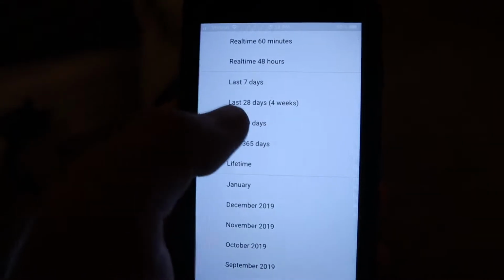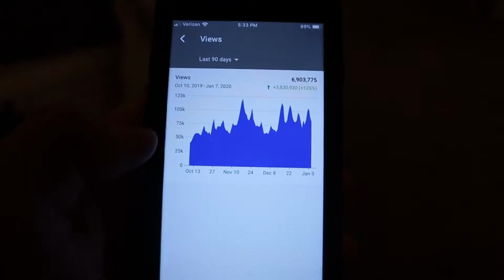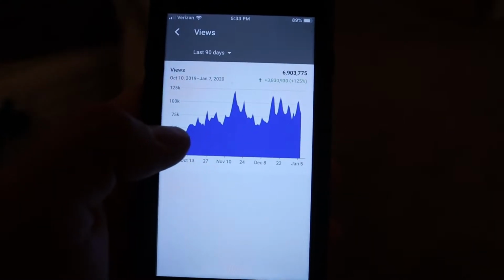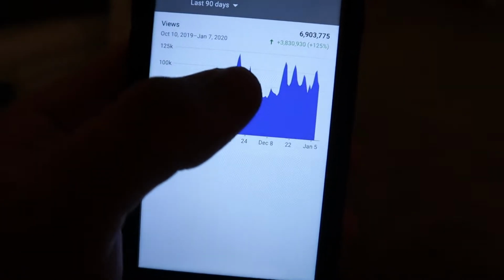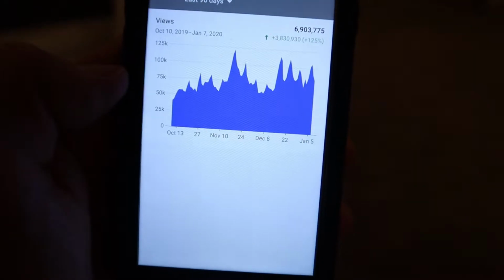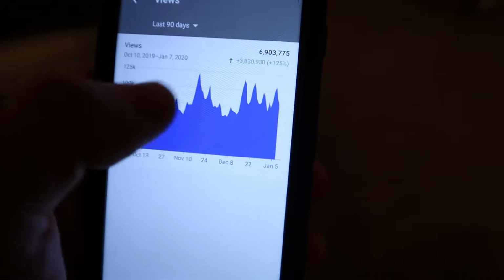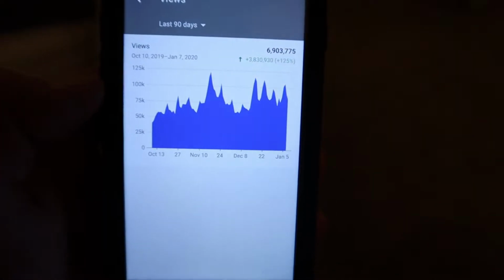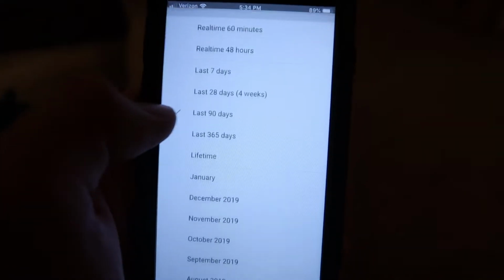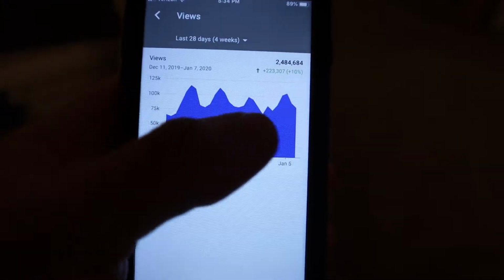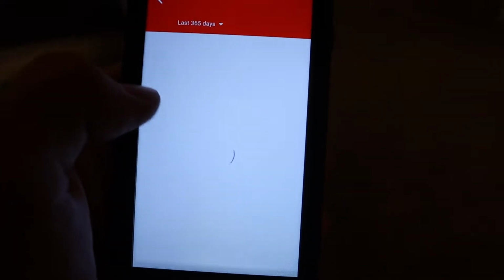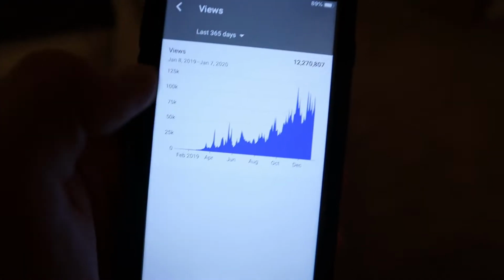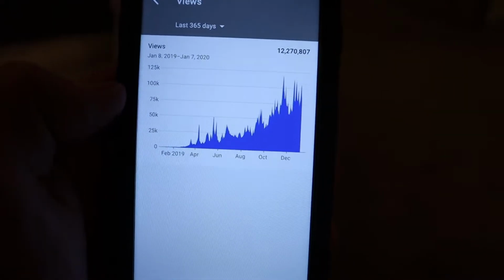And you can see right now, at the last 90 days, I've been a little bit stagnant. The growth has slowed down a little bit. So you can see that I had this huge spike, got up to this new level, and now I've kind of flatlined for a little bit. I've had several other spikes, but my low point hasn't really increased all that much. So that's definitely a thing that I'm really trying to work on right now. And over the course of the last 28 days, this is where you can really see it's just been pretty much flatline. So that's something that I'm working on, is just getting up to that next tier, essentially, with views.